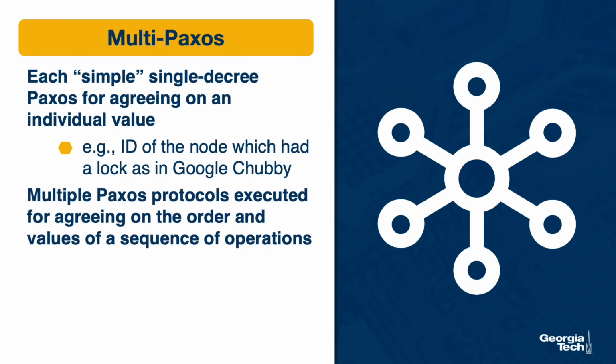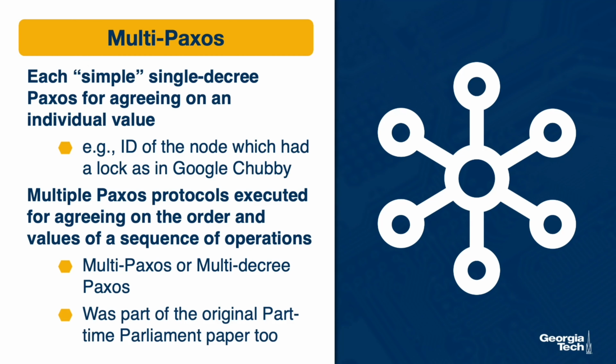In practice, nodes need to agree on the order and values of a sequence of operations. For instance, it's not just one lock holder we care for, but we want to guarantee that the information about the sequence of lock holder updates is consistently seen or learned by all of the clients in the system. And to do this, Paxos becomes what's referred to as Multi-Paxos or multi-degree Paxos. This is actually not an afterthought or a later extension of the protocol. This was part of the original Part-Time Parliament paper too.